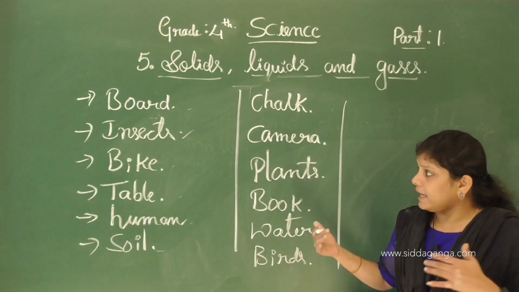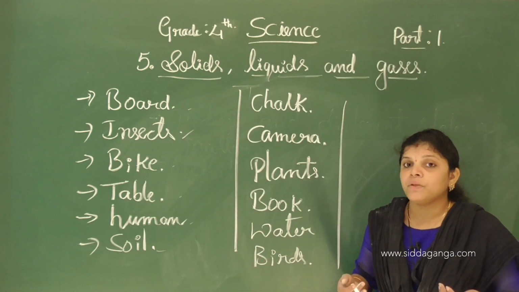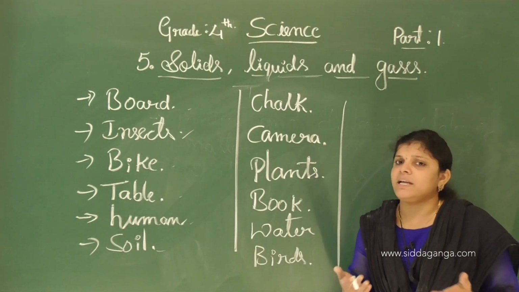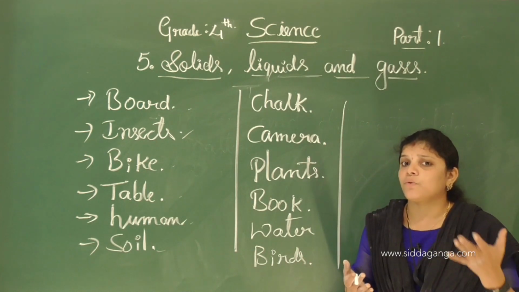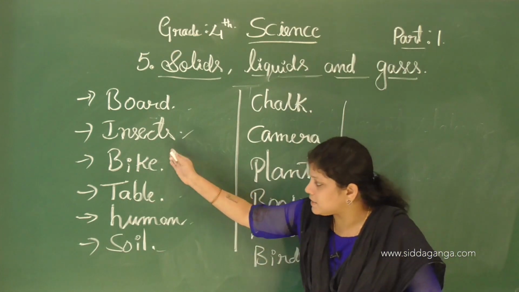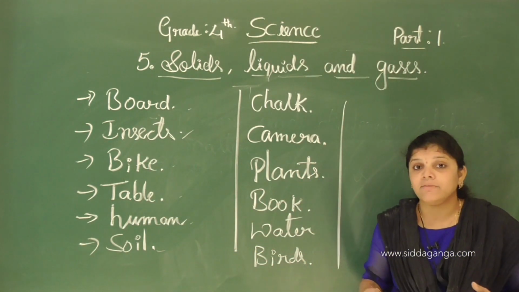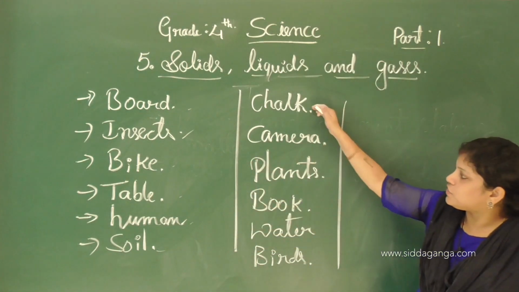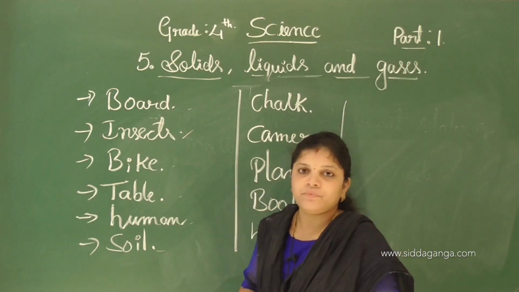Again when we classify, some are living and non-living things also. As you know, living things are things which have life, and things which have no life are called non-living things. Living things have life, and processes and activities go on in living things, isn't it? Some are living things: insect, human, plants, and birds. These are all the living things, and board, bike, table, soil, chalk, camera, book, water, these are all non-living things.